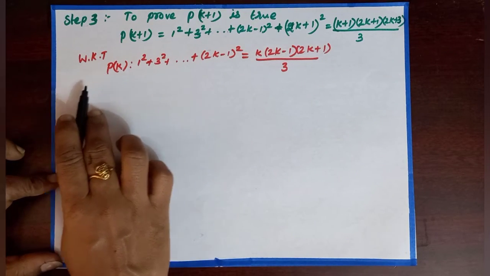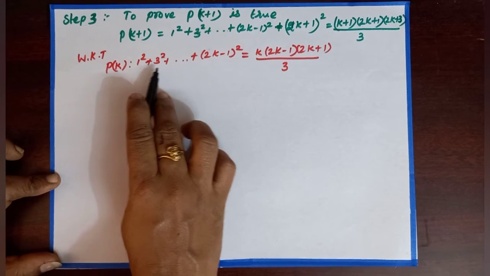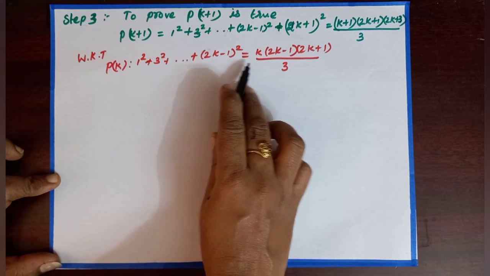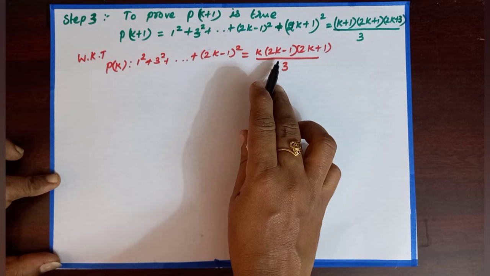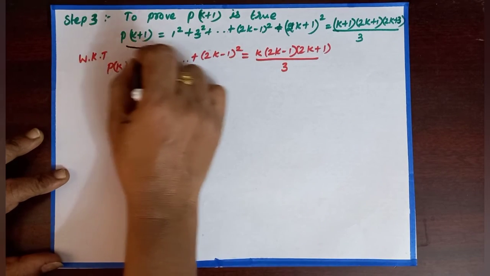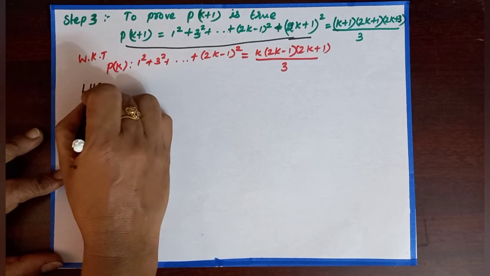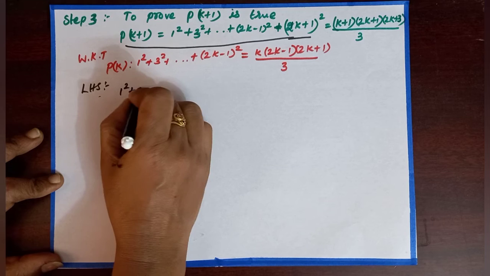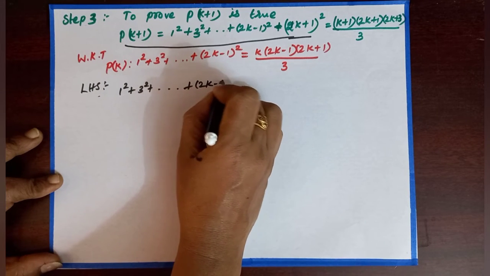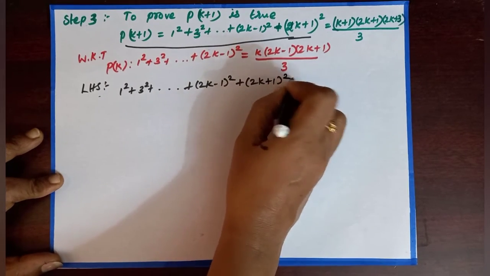So we know that in the previous step 2, we have assumed P of k is 1 square plus 3 square plus dot dot plus (2k minus 1) the whole square equal to k into (2k minus 1) into (2k plus 1) by 3. Now consider only the left hand side. 1 square plus 3 square plus dot dot (2k minus 1) the whole square plus (2k plus 1) the whole square.